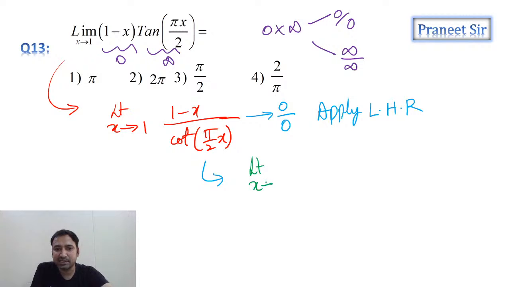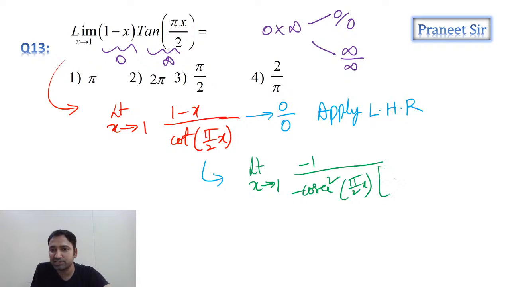Limit x is tending to 1. Numerator differentiation क्या है? Numerator differentiation is -1. और denominator differentiation क्या है? Cot x differentiation क्या है? Minus cosecant square x. Minus cosecant square x into pi by 2x, and pi by 2x differentiation is pi by 2.